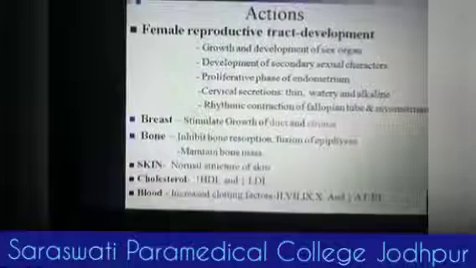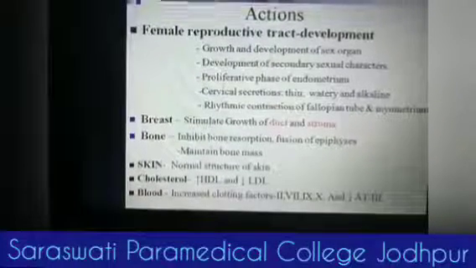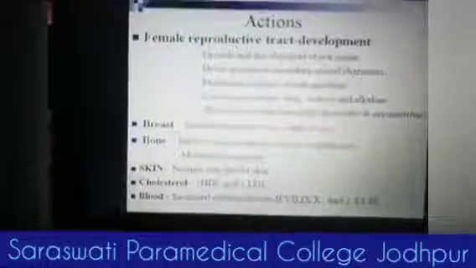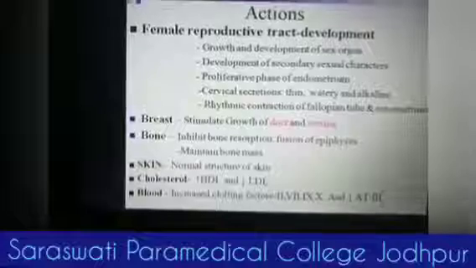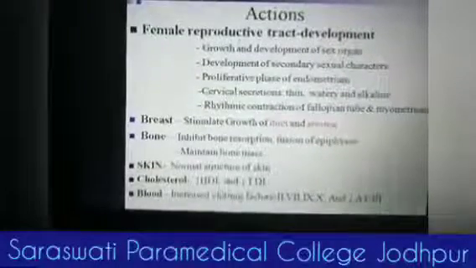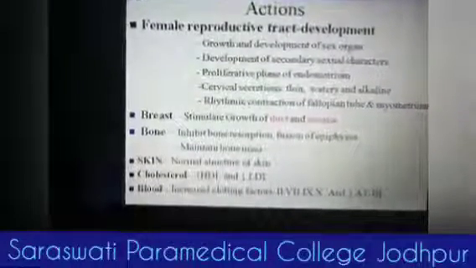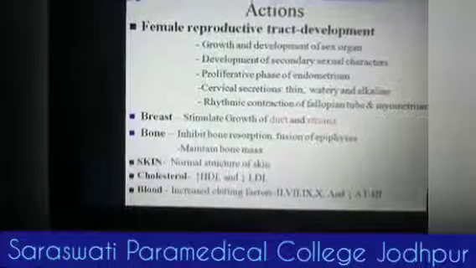Proliferative phase of endometrium, that means it stimulates the pre-ovulatory phase of endometrium.